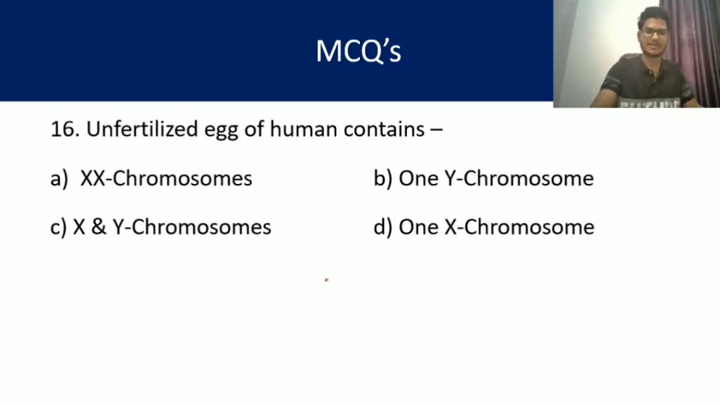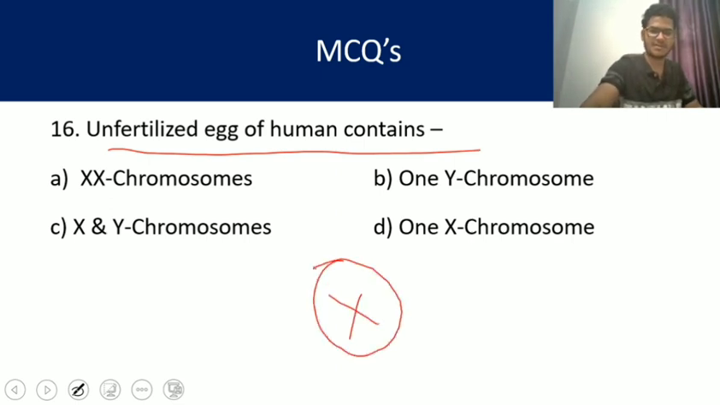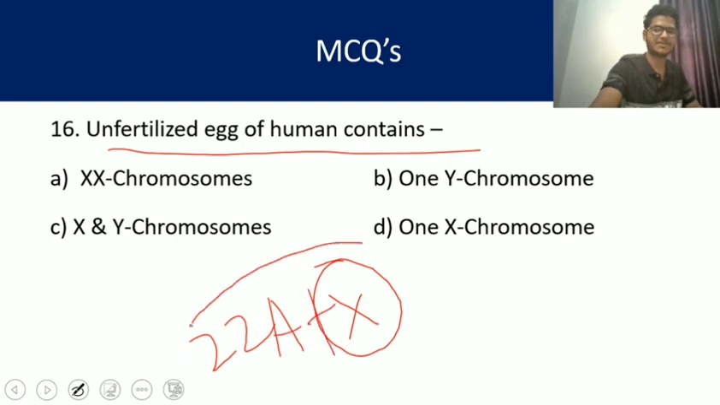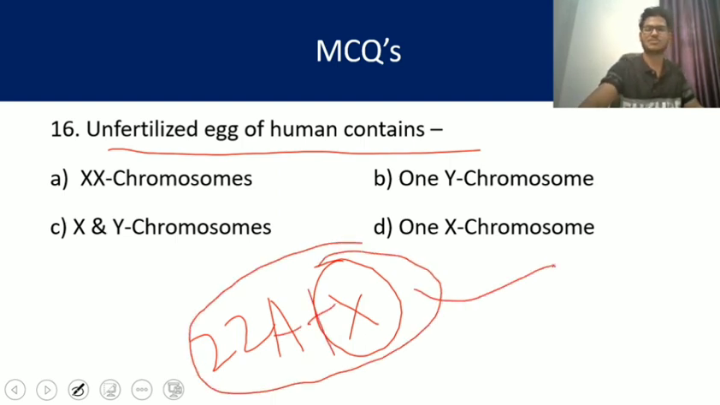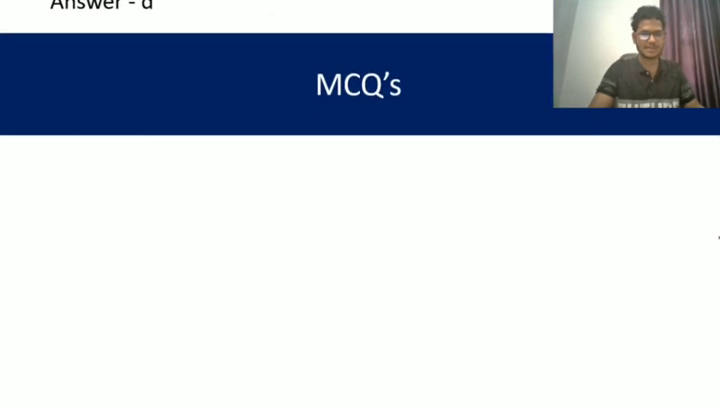The unfertilized egg of human contains which of these chromosomes? XX, only Y, X and Y, one X chromosome. So an unfertilized egg has X chromosome plus 22 autosomes. Okay, so 22 autosomes plus X chromosome. So the answer will be one X chromosome, that is D, my dear friends. So answer is D. Let's move on to question number 17.